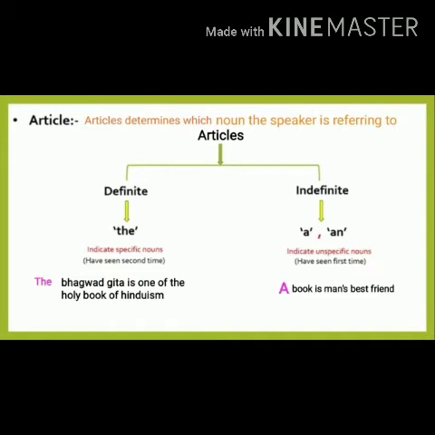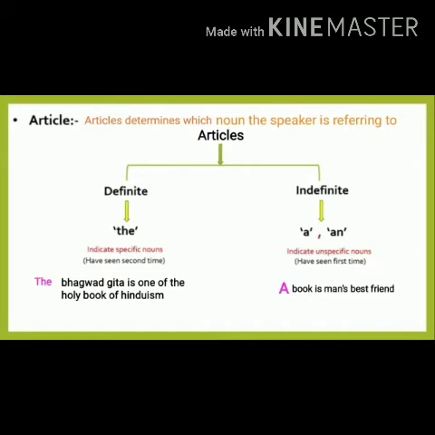Here, what is the noun? Book. Before book we have written a. We are using a there. So actually in this sentence we are talking about every book, not any particular book. No name of a specific book is given. So in general when we are talking, we make use of a or an.